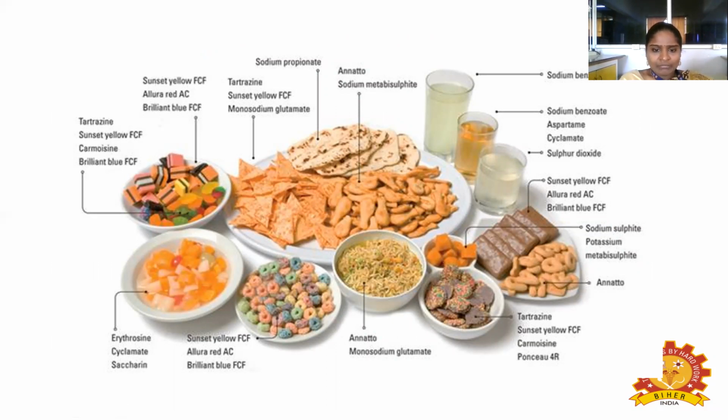For example, Maggi. In Maggi we added annatto, monosodium glutamate, sodium benzoate, sodium metabisulfite, tartrazine, sodium propionate, sunset yellow colors. These are the chemical additives. Also erythrosine, cyclamate, saccharin, tartrazine, sunset yellow FCF, sodium sulfate, potassium bisulfite, annatto, sodium benzoate, aspartame, cyclamate, sulfur dioxide. These are all used as chemical additives for food preservation. Thank you.